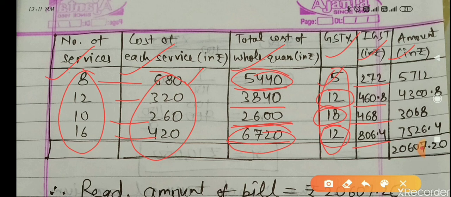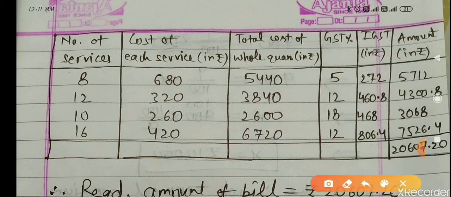It is IGST because it is the case of an interstate transaction. I told you. So now the total amount will be SP plus IGST. This is SP 5440 plus this, this plus this, and this plus this.